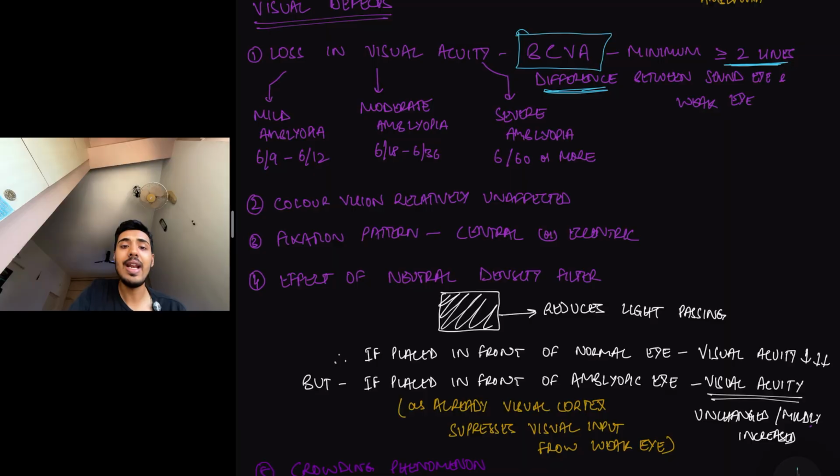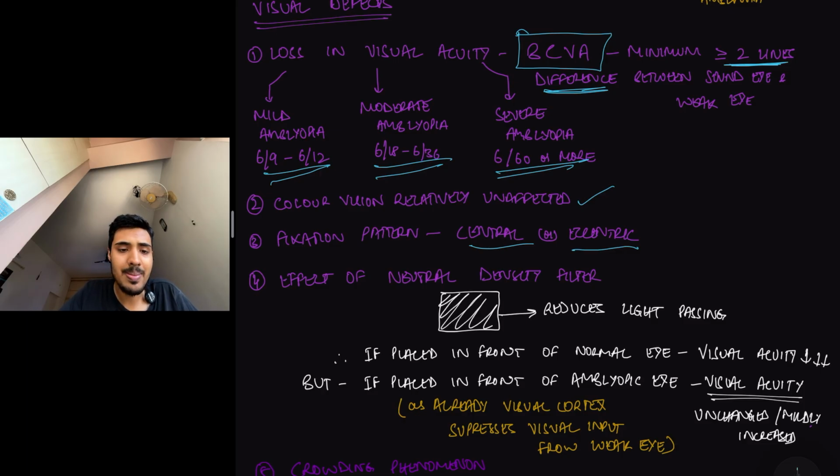And if I have to grade the amblyopia based on the visual acuity, mild amblyopia is from 6/9 to 6/12. Moderate amblyopia is from 6/18 to 6/36. Severe amblyopia is anything more than 6/60 or 6/60. In amblyopia, color vision is relatively unaffected. The fixation pattern can be either central or eccentric. Now, eccentric fixation is a problem.